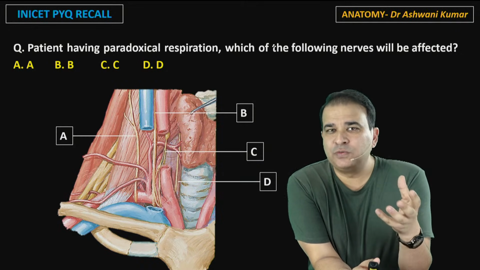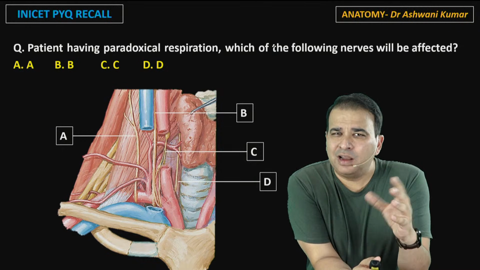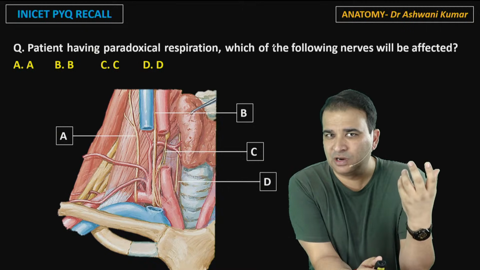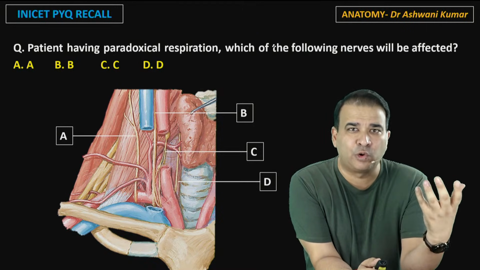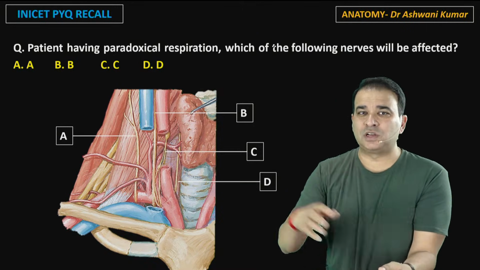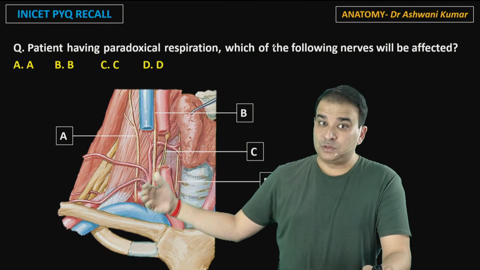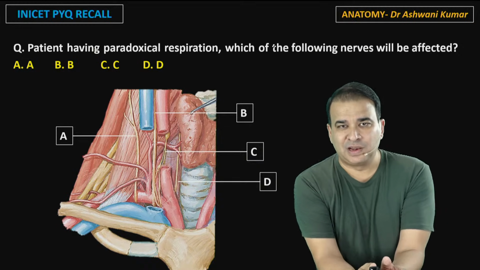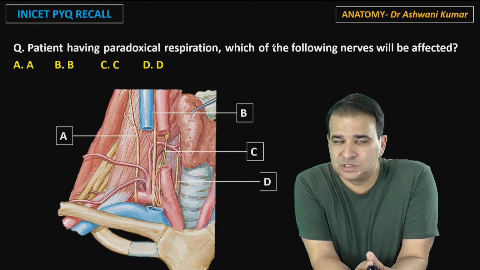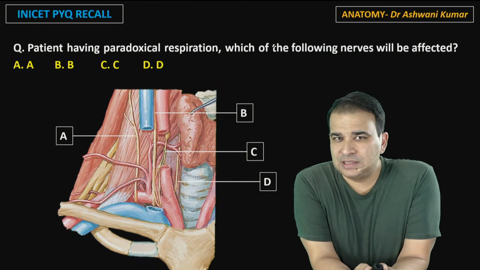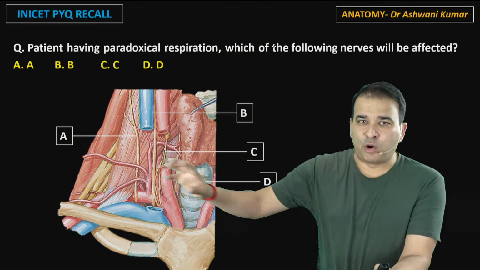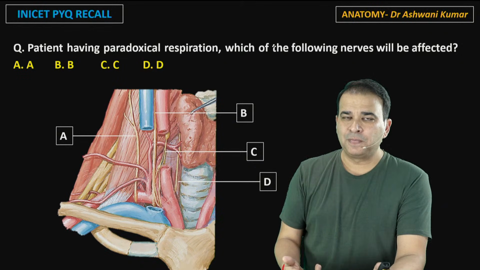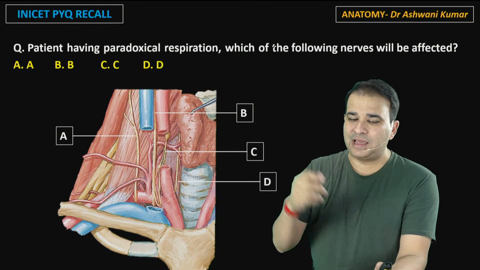You know, there are certain muscles for which the relations are asked, and nobody randomly asks a relation. It's not that they will just pick up any muscle XYZ from the body and ask you the relation. There is some clinical correlation here. You can see some important structures are present in front of it here. So, subclavian vein is there. For the central line, you need to know the relation of the subclavian vein, the structures close by to the subclavian vein. So that's the reason that the relations of these muscles are important, and they have been asked in two different ways. Like once they asked which one is the phrenic nerve, and once this was a question. Both times it was an INICET question only.